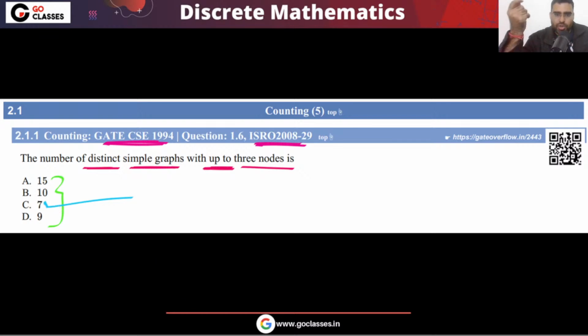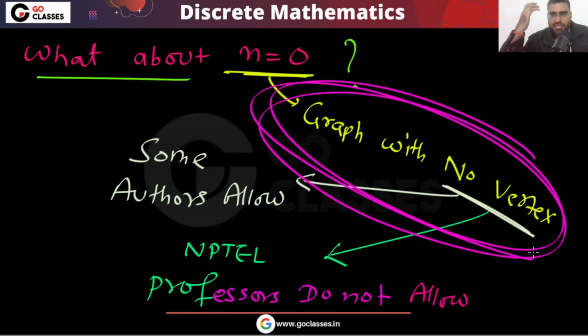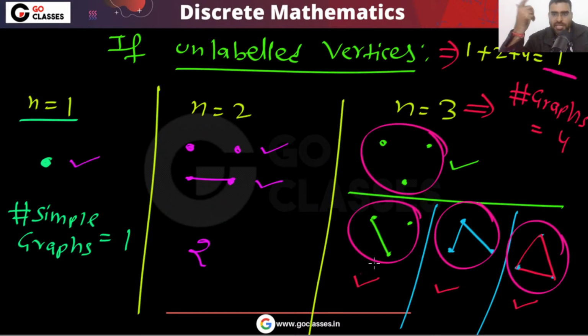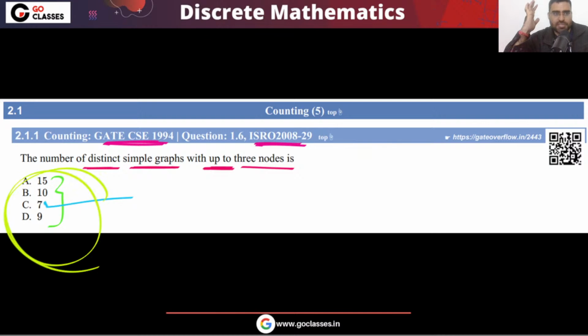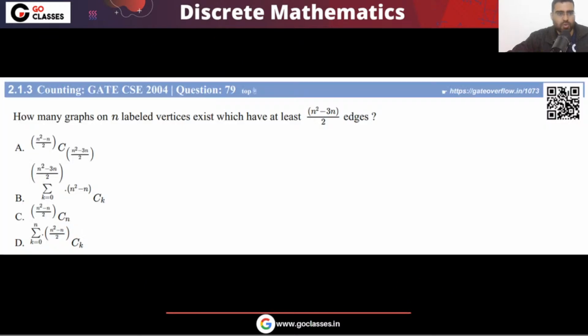But there is no ambiguity. If you think, sir, what about the graph with no vertices, because some authors allow it, so the answer should be 8, 7 plus 1. But 8 is not in the options. So this question has no ambiguity in the answer. The answer will be option C. Very simple. Now let's move on to the next question.